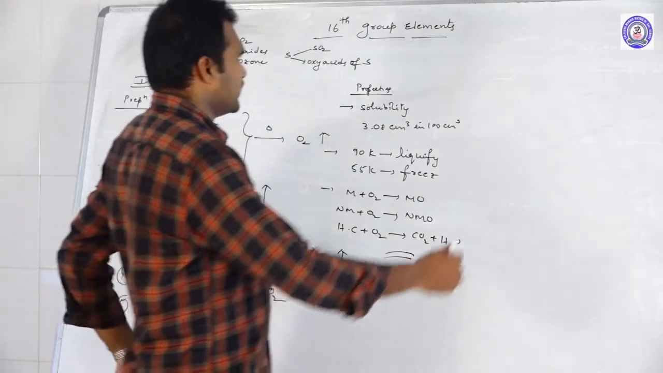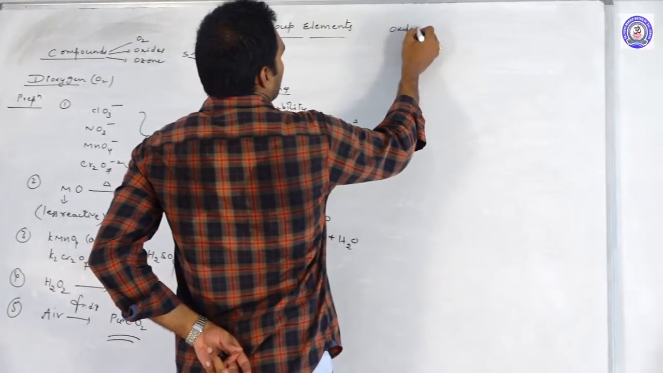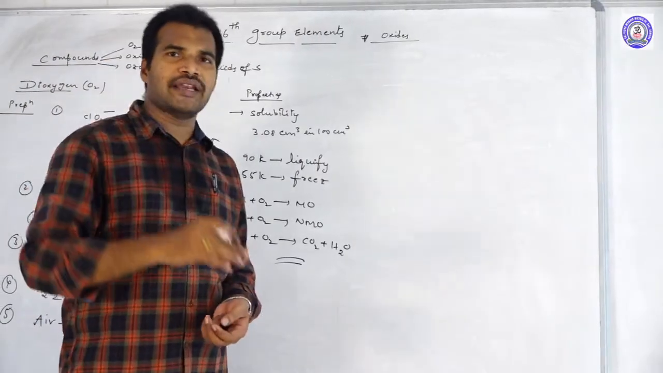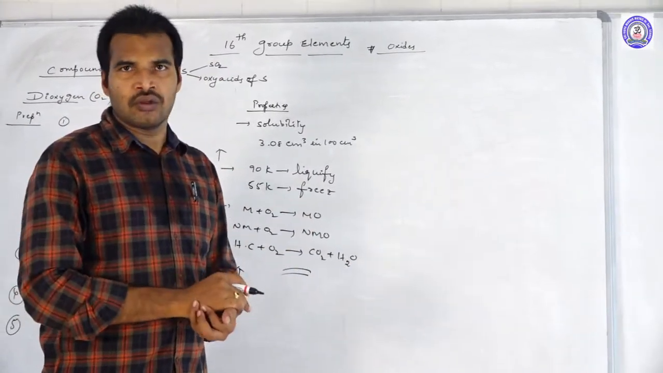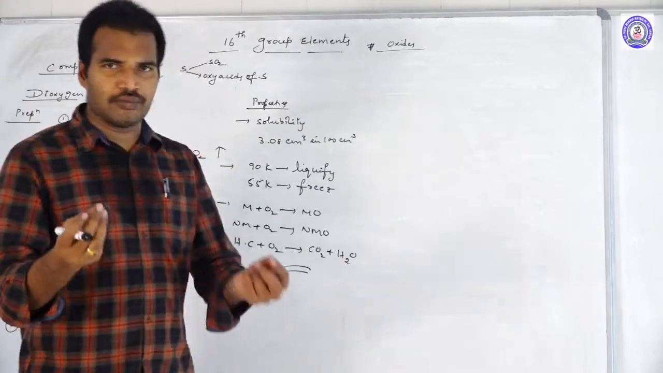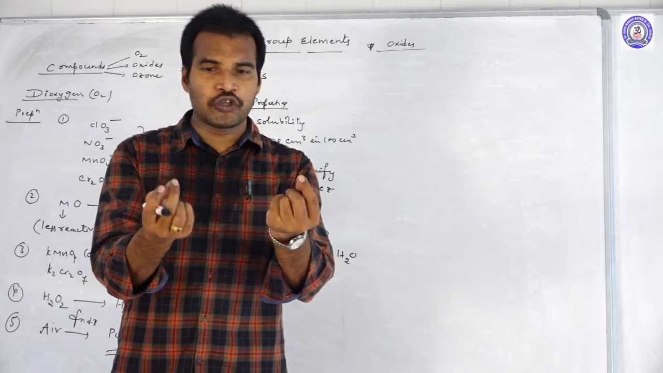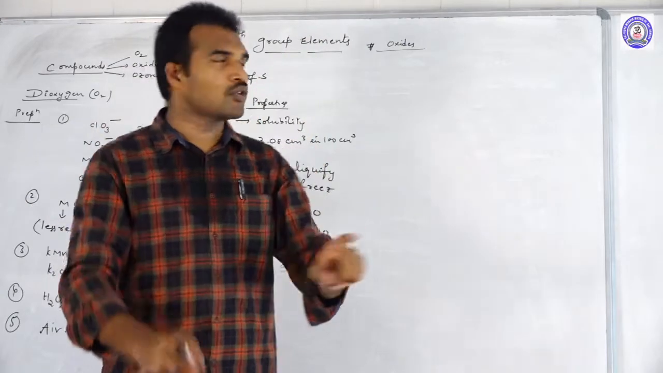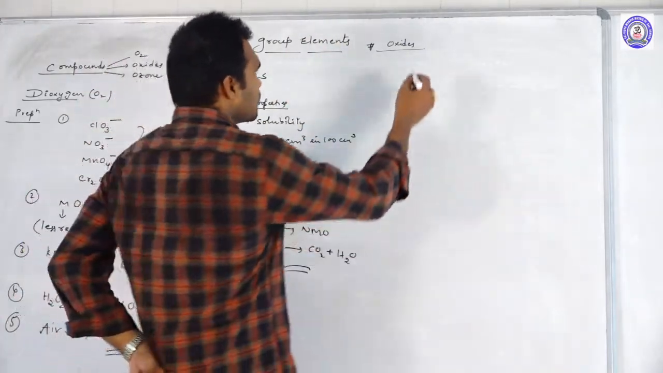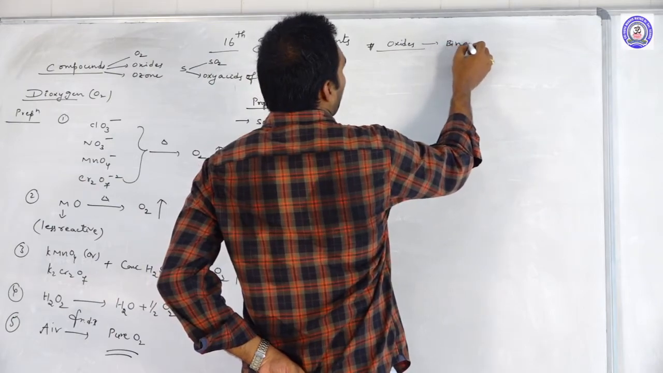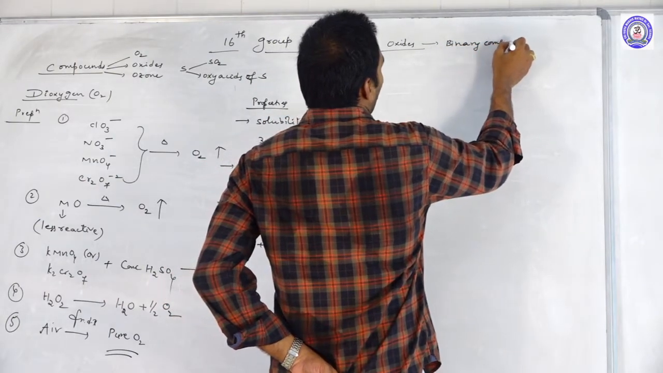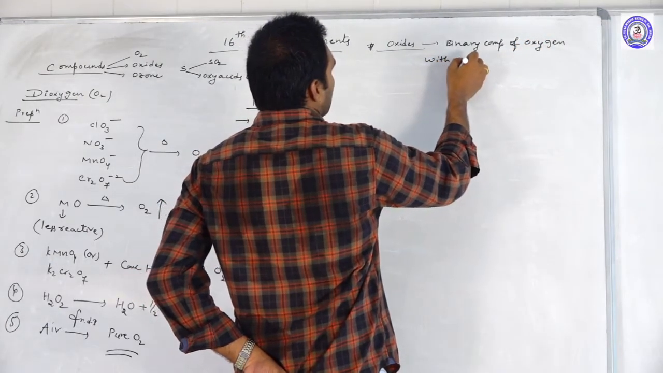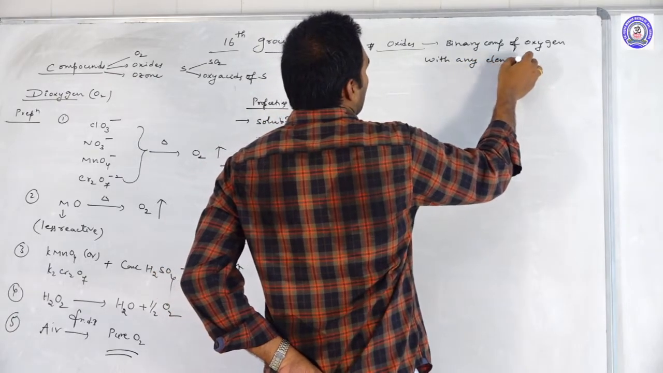Next, move to the oxides. How do you simply define the oxides? Oxides are nothing but the binary compounds of oxygen with any other elements. Binary means the compound made up of two elements. Out of the two elements, one is oxygen, fixed. The other one may be a metal, a non-metal, anyone. So those compounds we call what? Oxides. So oxides are nothing but binary compounds of oxygen with any element.